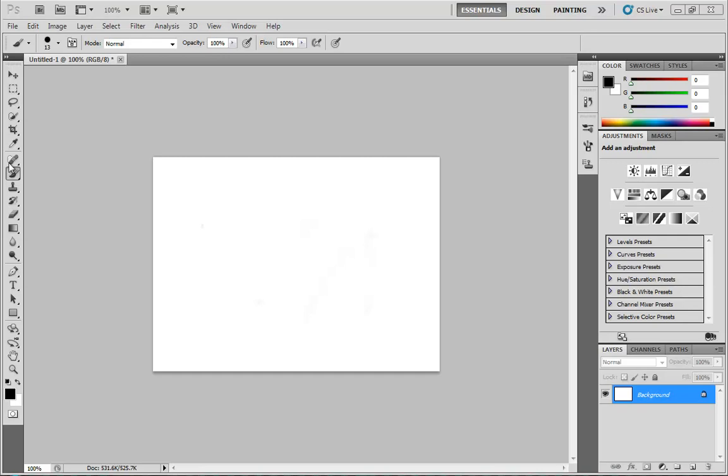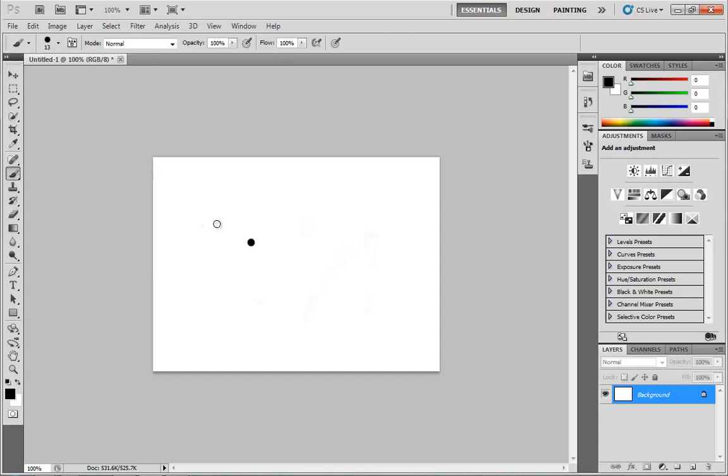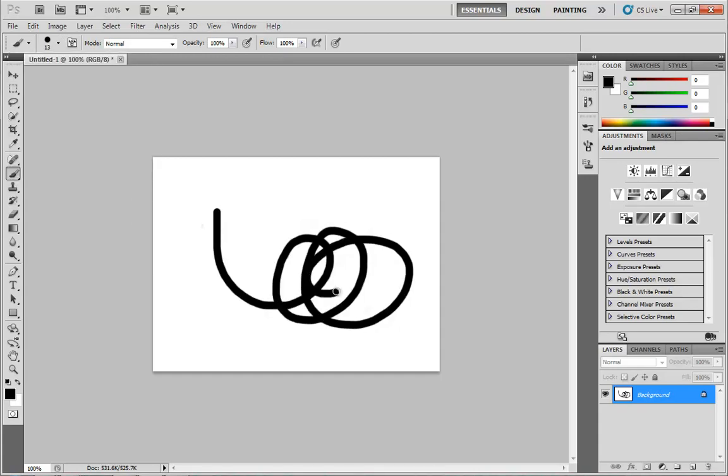Now, here I am inside of a brand new document in Photoshop. You can open this up just by going to File, New. These are the default settings, but really any sort of an empty canvas will do just fine for our purposes. I already have the brush tool activated, so I'm just going to make sure you tap the B key if you don't. And I'm going to select just a standard hard brush, which creates nice little simple strokes